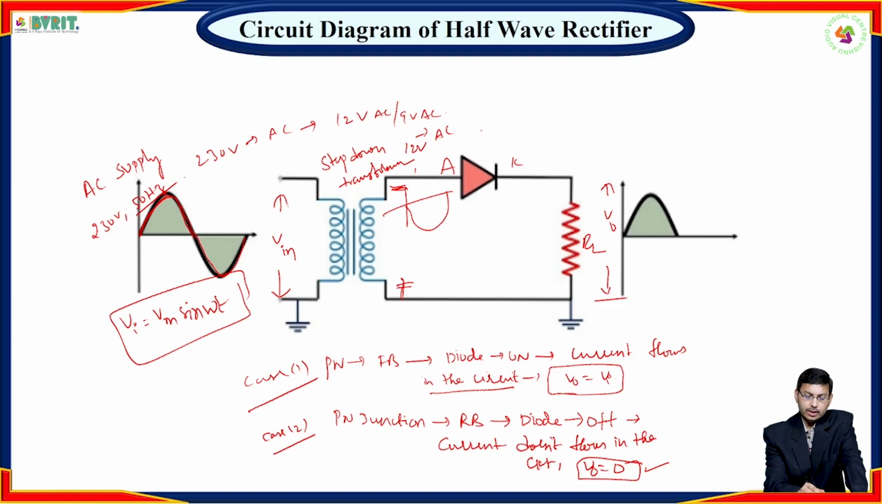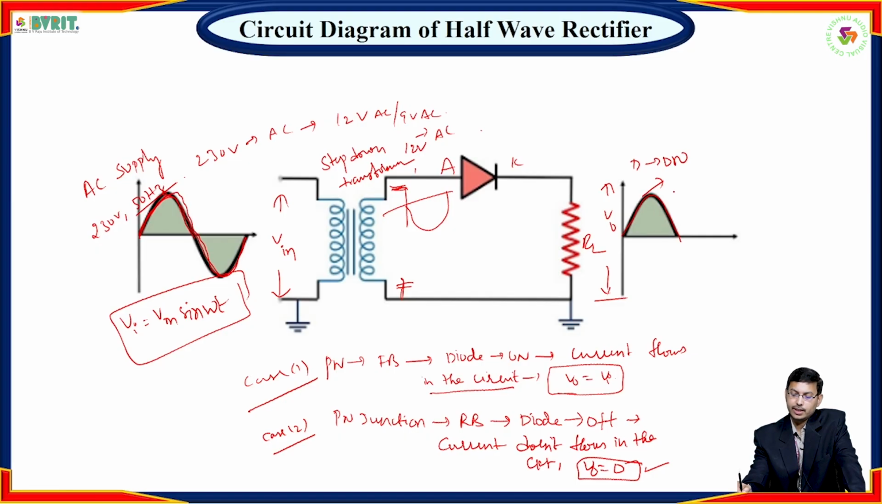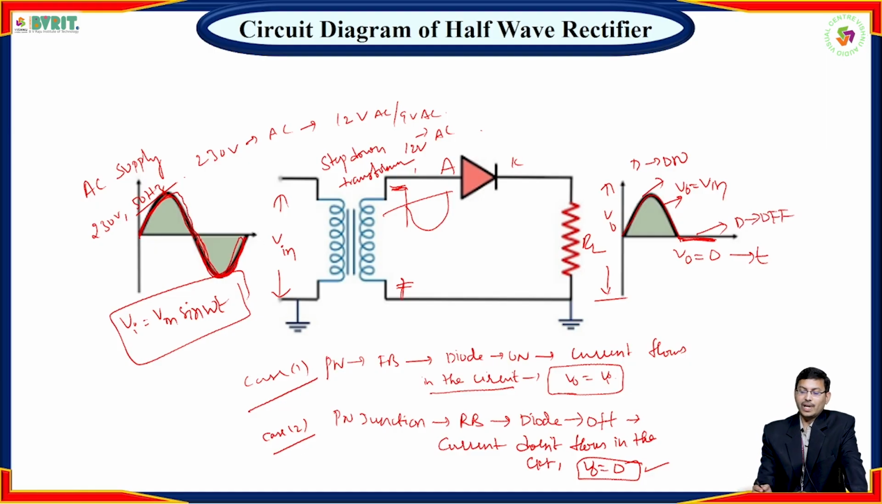So if you apply both cycles, we'll get only the positive half cycle. Why? Because during the positive half cycle only, diode D is on, hence V0 is equal to Vin. During the negative half cycle, V0 is equal to 0, that is, diode D is off. Like that we'll get the output waveform.